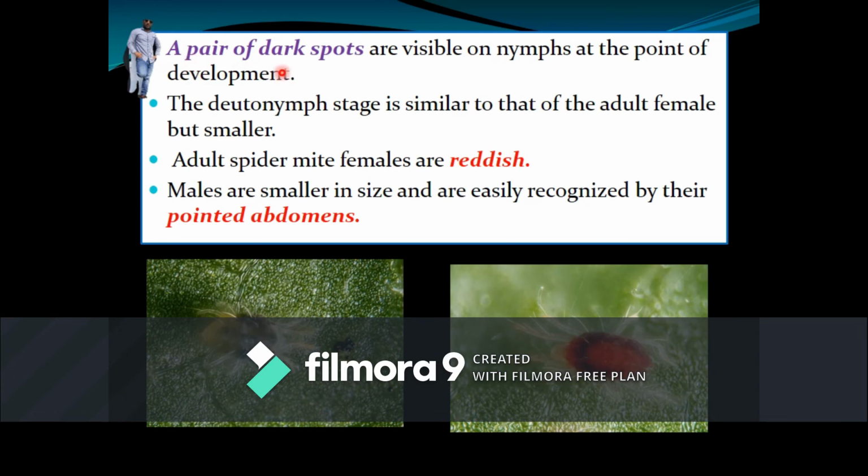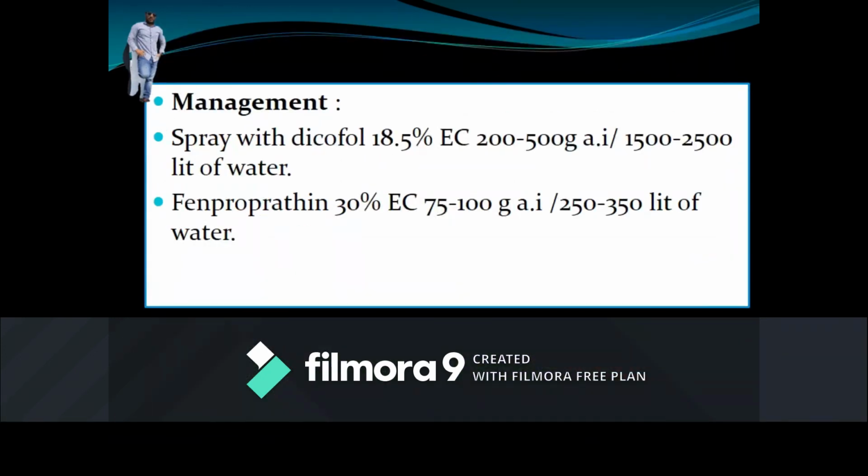The immature stage, that is the protonymph stage, contains one pair of dark spots, and the deutonymph stage is similar to the adult female but smaller in size, where the adult female is reddish in color and males have a pointed abdomen. Coming to the management, spraying with any miticide such as dicofol 200 to 500 grams per hectare in 1500 to 2500 liters of water, and fenpropathrin 75 to 100 grams per hectare effectively control the mites.